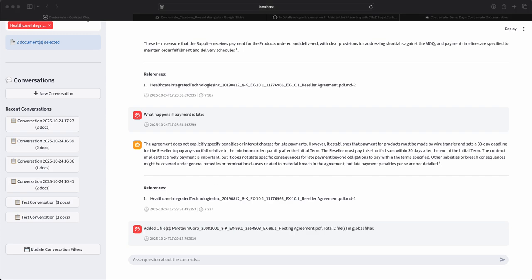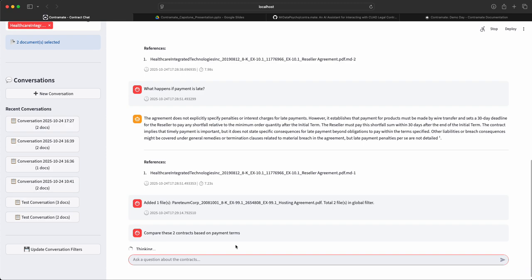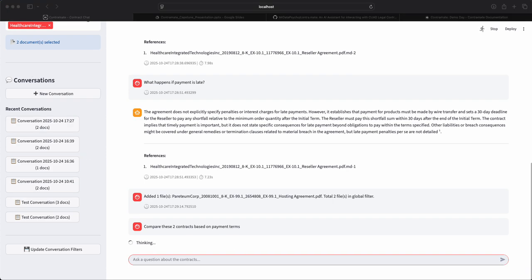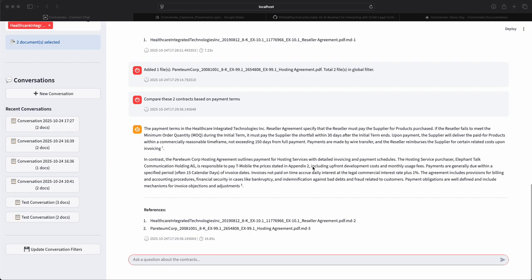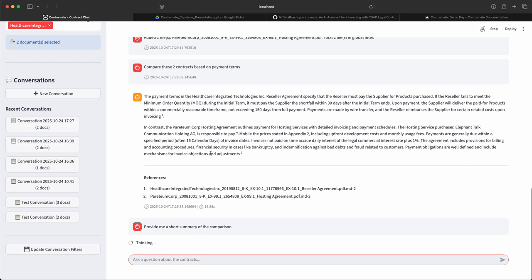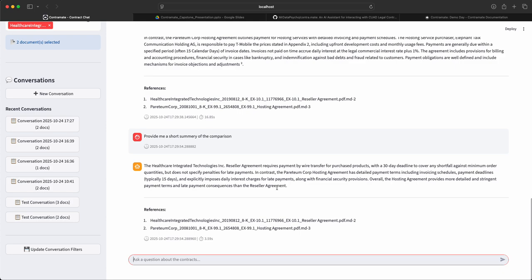Now let's compare these two contracts based on the payment term. Because it's pulling all the documents, all the chunks of the documents, and then trying to figure out where the payment term is, it takes longer than the other queries. It provides me a very concise comparison. Let's say I'm not happy with that. I want a more summarized comparison, so I asked for the summary. Now it's faster because it used the previous history to answer the question.